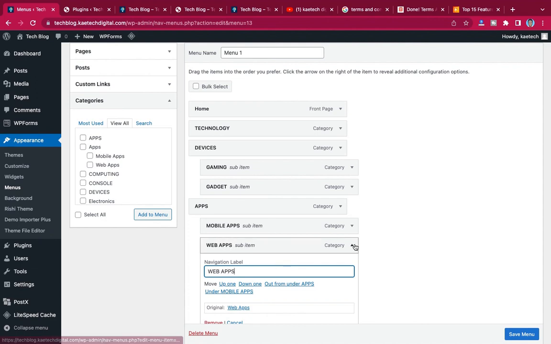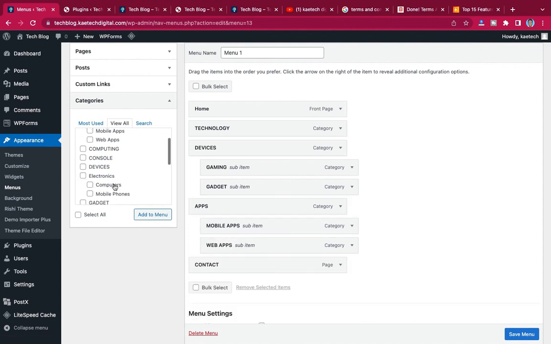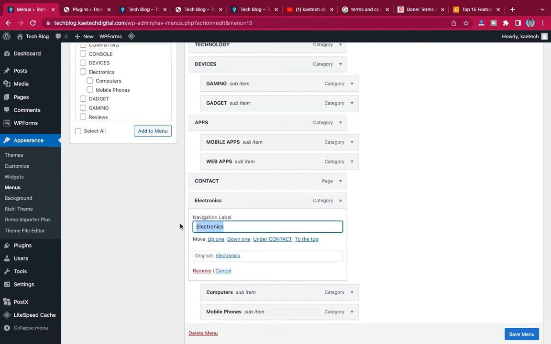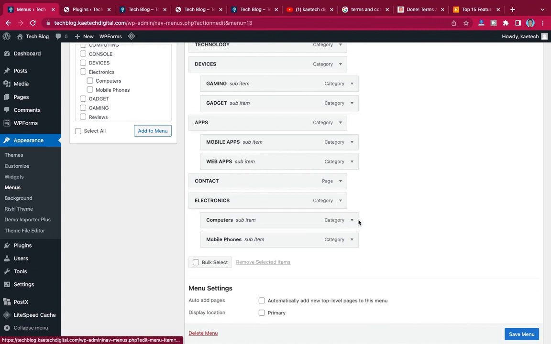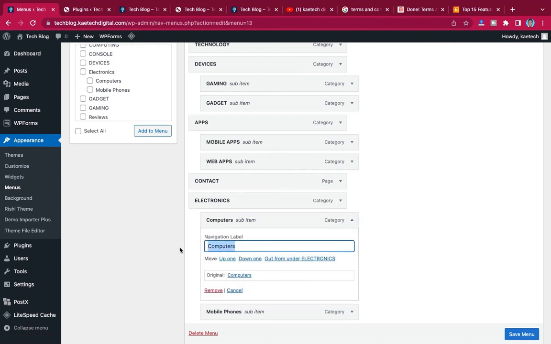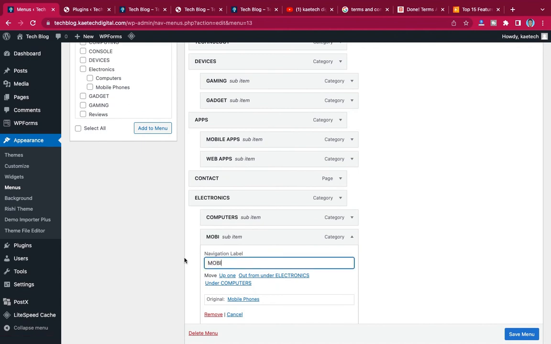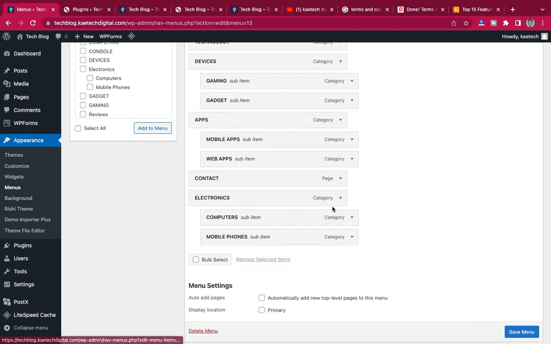Okay, and then also I want to add electronics to it. So I want to add these three things to it. So this one is electronics, and then these are the categories that we created. Okay, computers, if you remember, we created these categories from the start. And then this one is mobile phones. So we have these ones over here. I'm going to drag this one down.